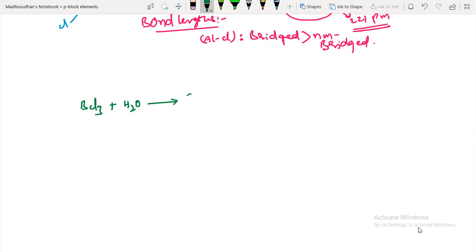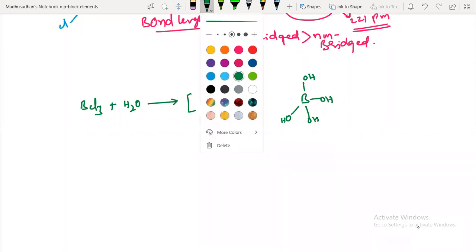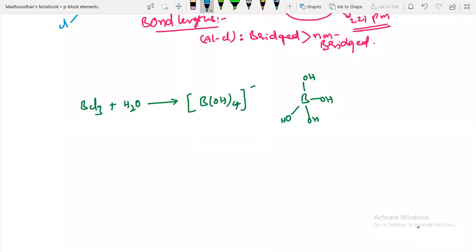So it will form boron hydroxide, B(OH)4 minus. And here B(OH)4 minus looks like this. Again, this is having a tetrahedral geometry, right? Okay. So what is the hybridization of this boron atom, guys? This boron atom is sp3, tetrahedral geometry.